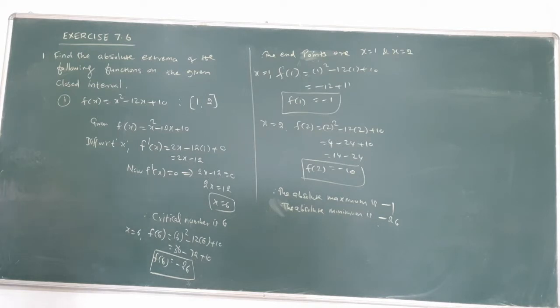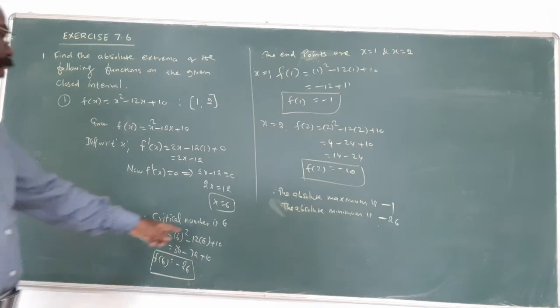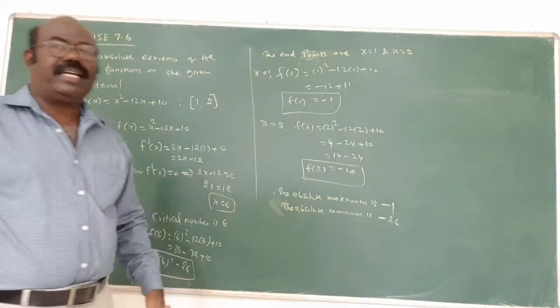Find the derivative, equate it to 0, and you will find the x value, that is called the critical number. Substitute the number in the given function. The interval is also given, that gives the endpoints. Substitute those x values in the given function. Out of the 3 answers, which is maximum is the absolute maximum, and which is minimum is called the absolute minimum. Sometimes 2 ways are coming, out of 4 answers you will come to.